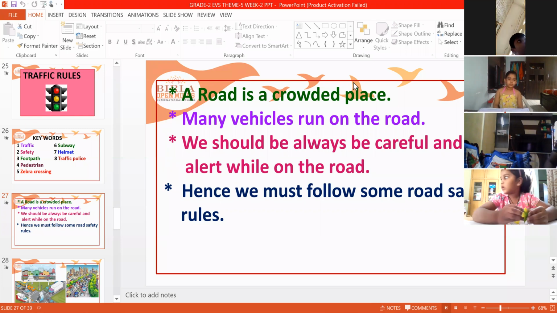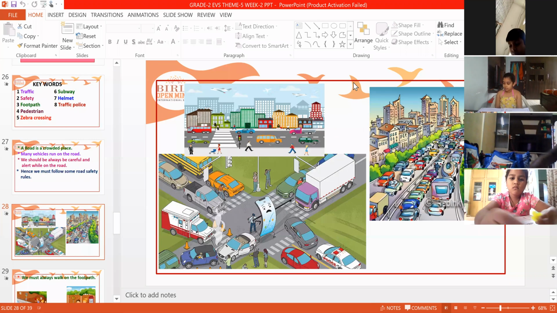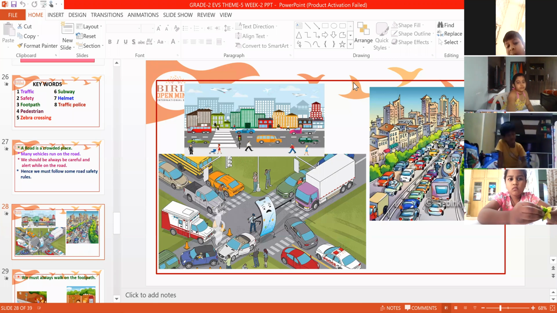We have to be safe. Hence, we have to follow some road safety rules.